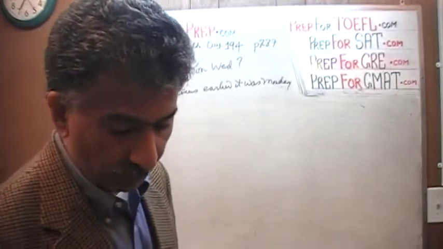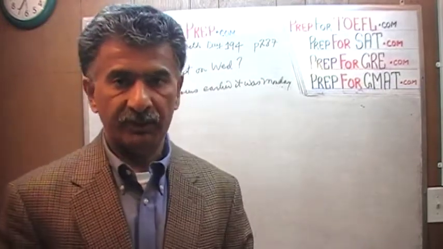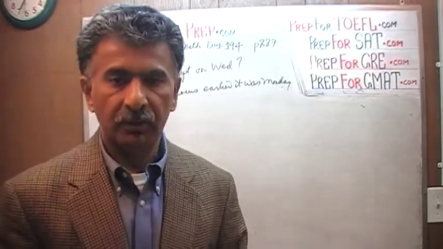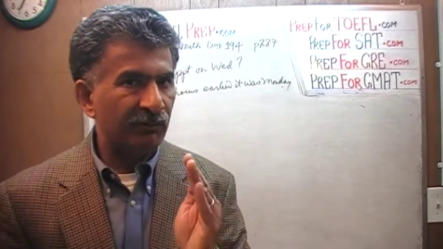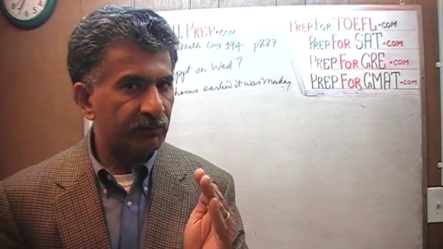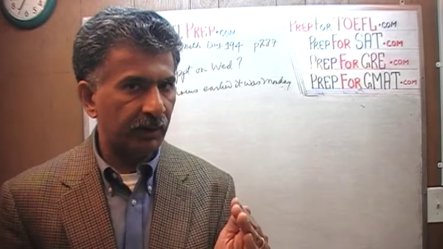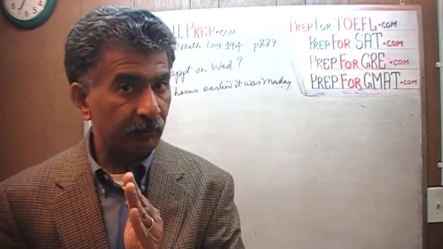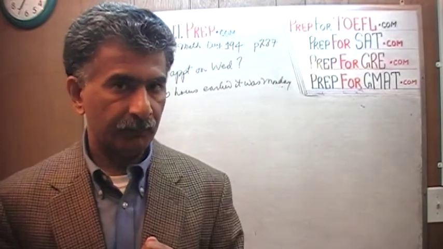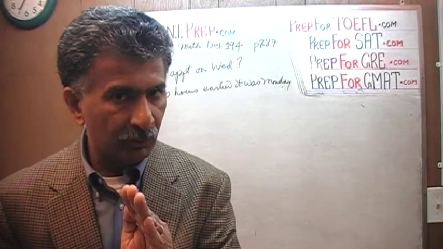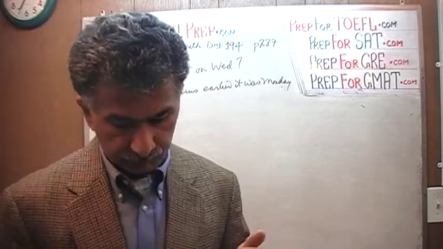So what we have to do now is to look at all the extreme scenarios. In this case, we just mean two extreme scenarios. Was it the very beginning of Monday, like 1 second or 1 nanosecond into Monday, right when it turns from Sunday to Monday? Or was it towards the very end of Monday, a second before the stroke of midnight when it was about to turn from Monday to Tuesday? Let's look at the two scenarios.